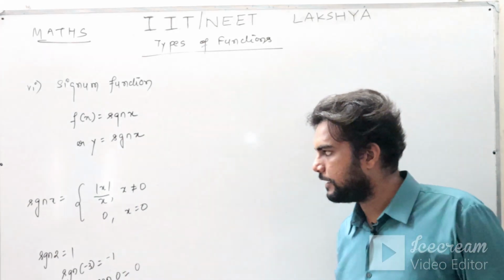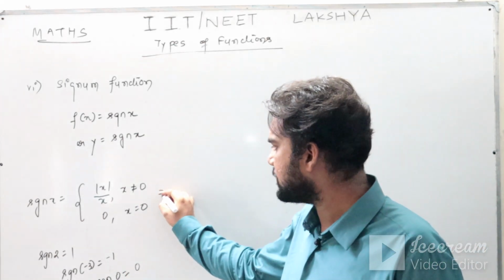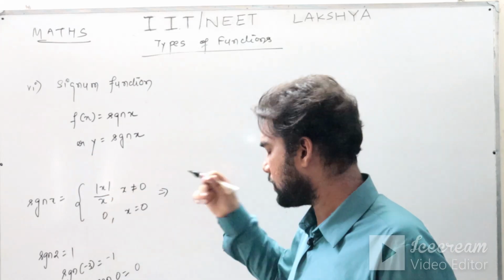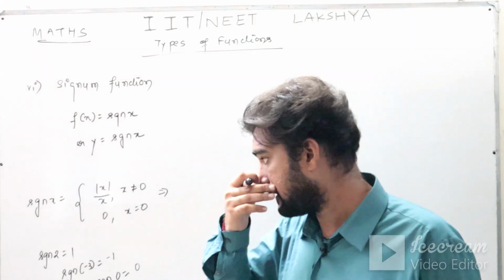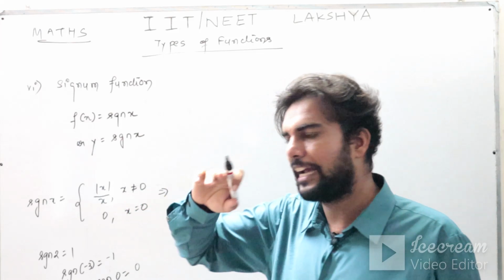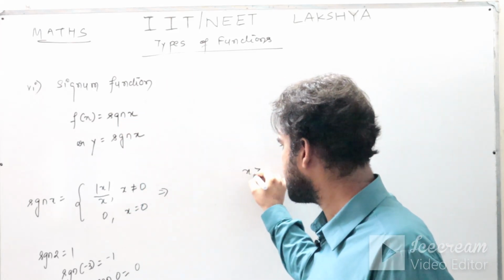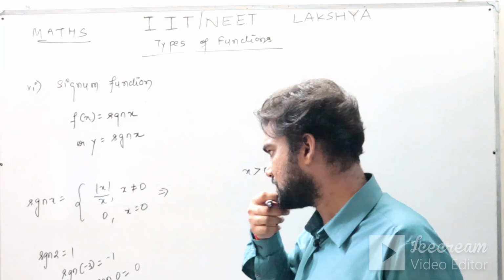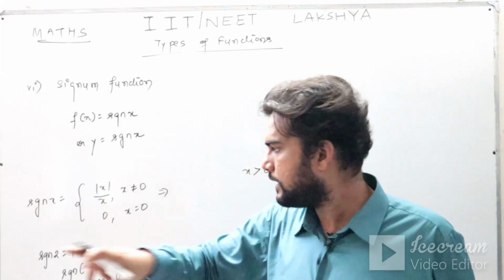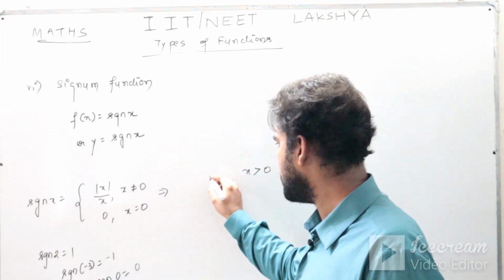I hope this concept is clear to you. This can be written like this also. Mod x you know is what? Plus x or minus x. Now x is non-zero, so either x will be positive or x will be negative. So I can use like this. If x is greater than 0, then mod x becomes x, and x by x becomes 1.